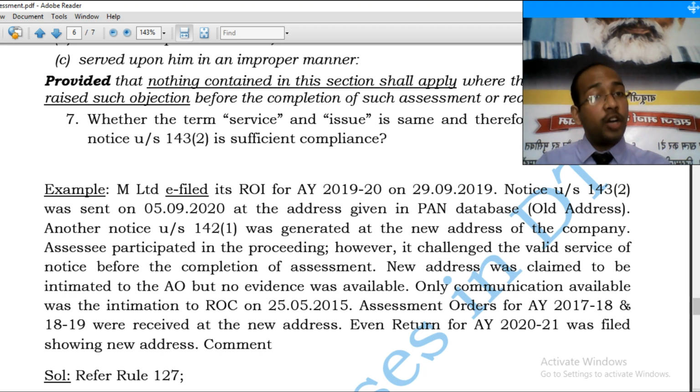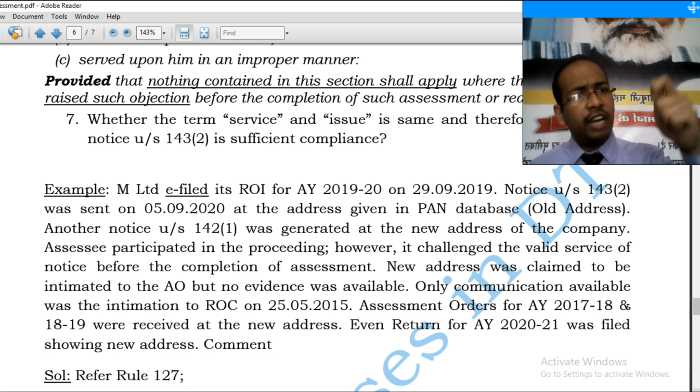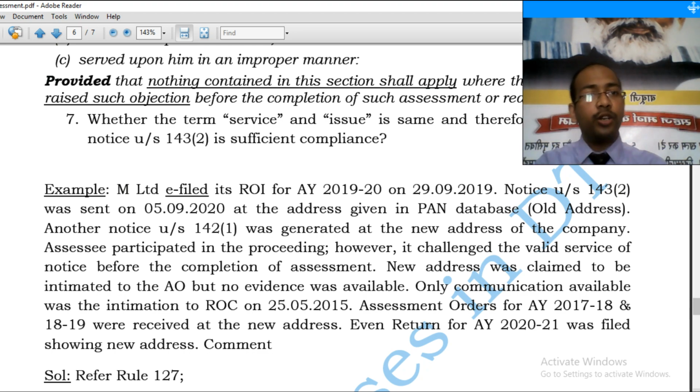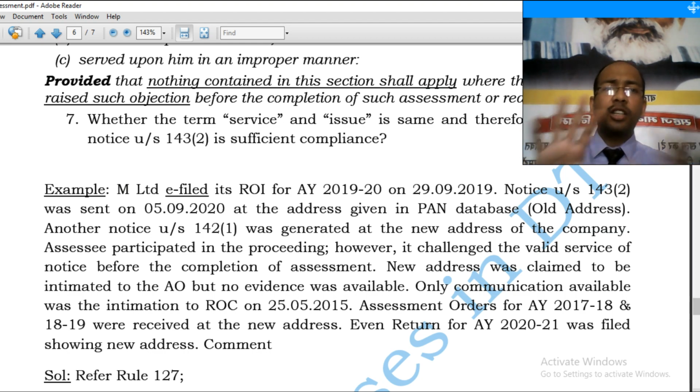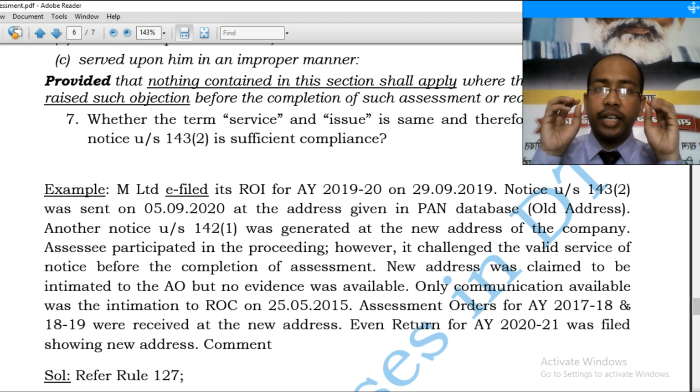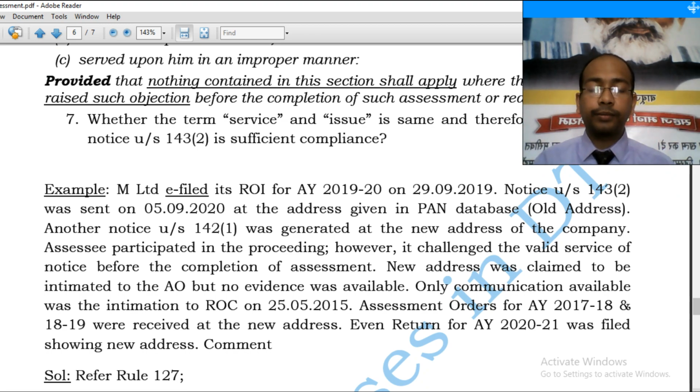So the assessing officer was well aware of my new address, and when assessing officer was well aware of the new address, though I have not changed my PAN database, since assessing officer was aware, he should have issued notice to me or served notice to me at the new address, and service of a notice on the old address does not give jurisdiction to the learned AO to complete the assessment.